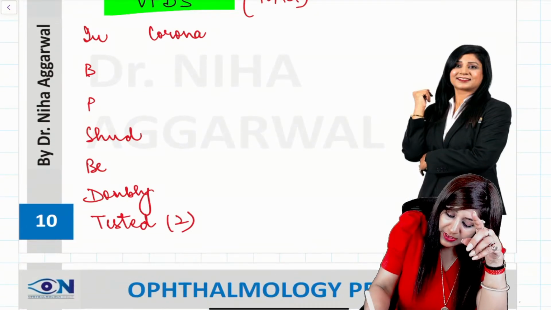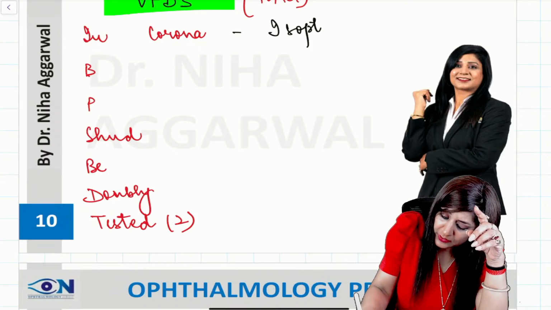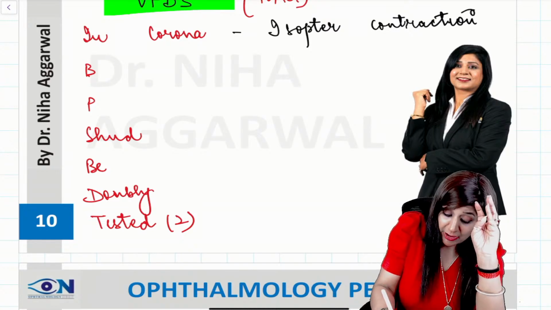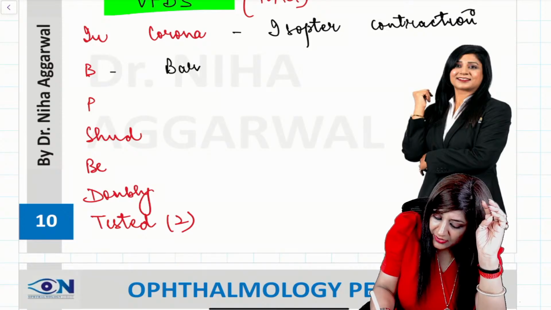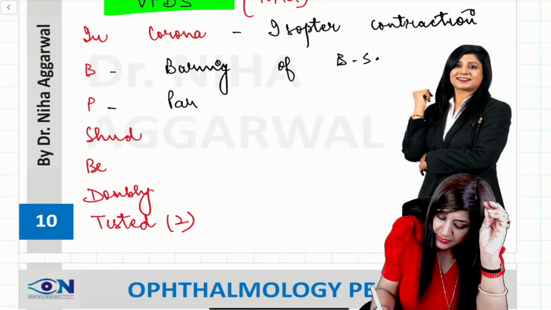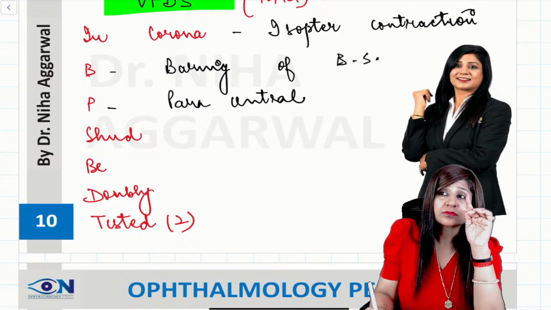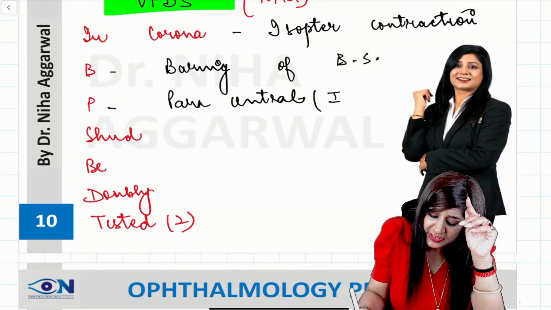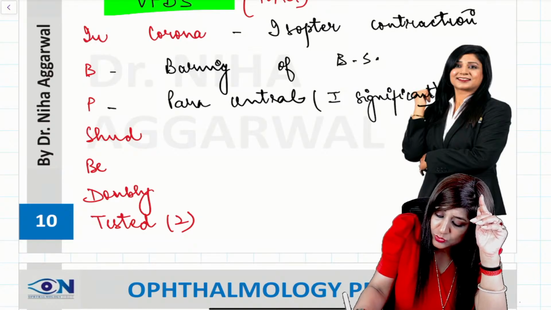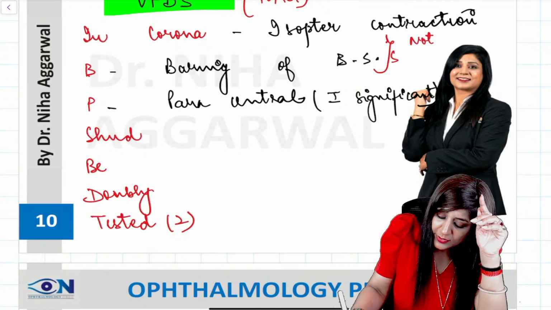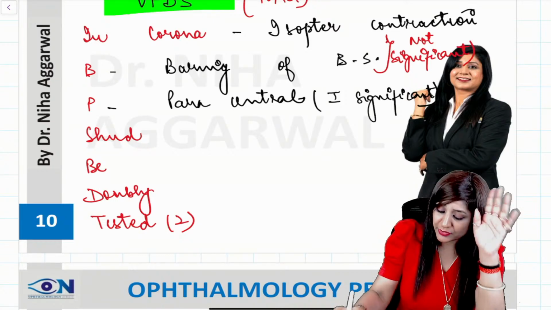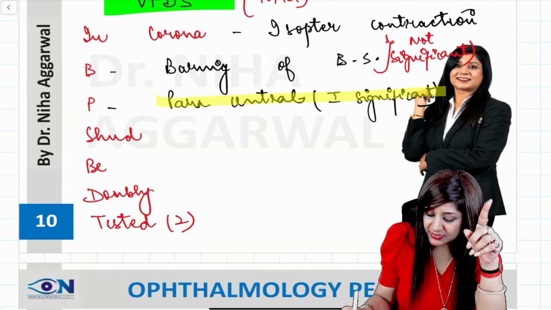So in corona means we are having the isopter contraction. Then we have B for bearing, bearing of the blind spot. Then we have P for paracentral, and also remember that this is the first significant scotoma. So why is this the first scotoma which is significant? Because these two are not significant. They are just non-specific, earliest, peripheral. That is why the first significant scotoma that you are going to get is a paracentral scotoma.